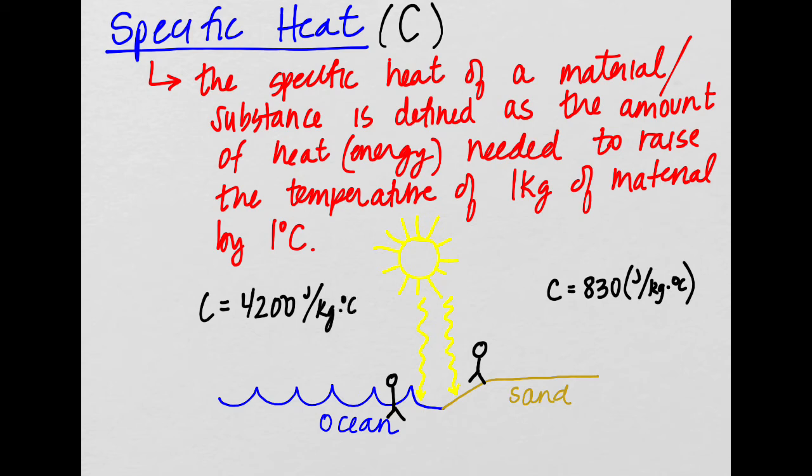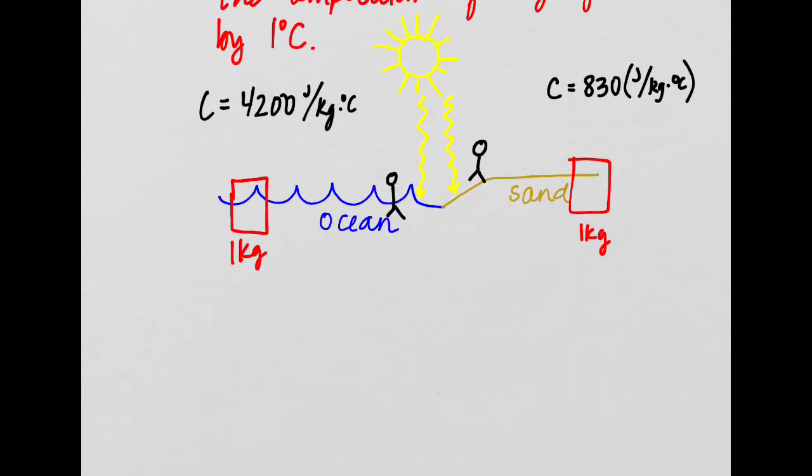So let's break down what specific heat really means in this instance. Let's say this is 1 kilogram of water, and let's say this is 1 kilogram of sand. In order to raise the temperature by 1 degree, let's say our starting temp is 20 degrees Celsius.